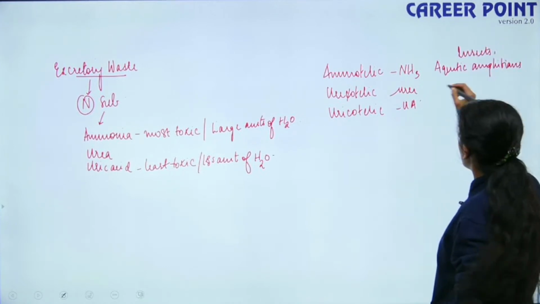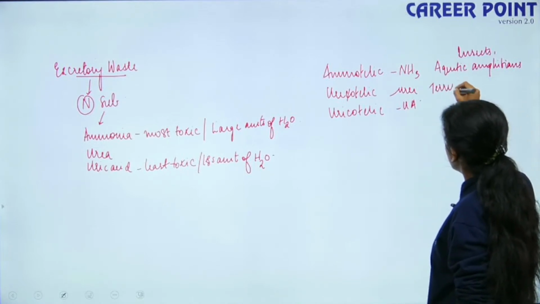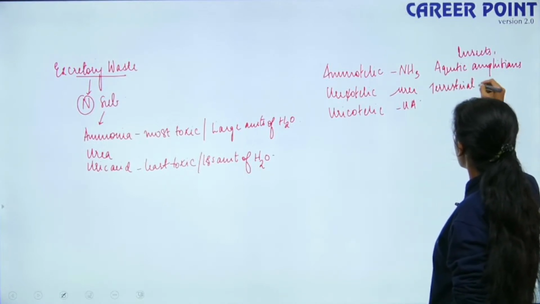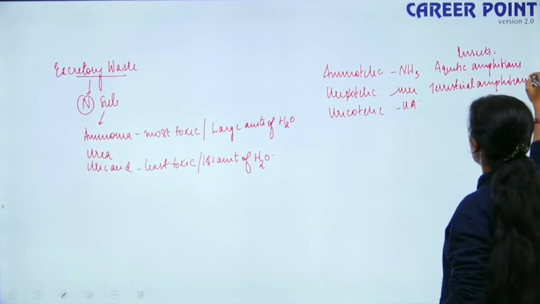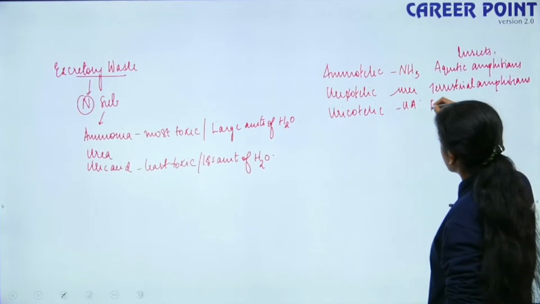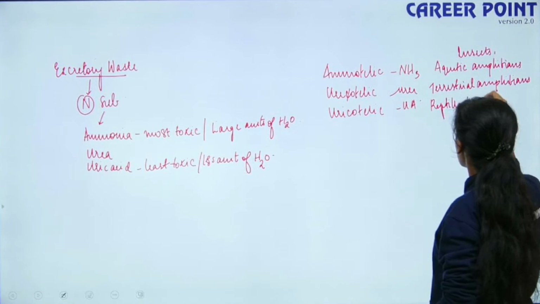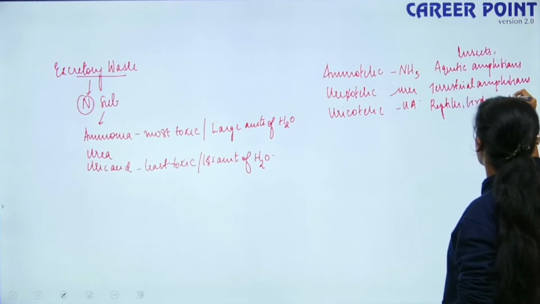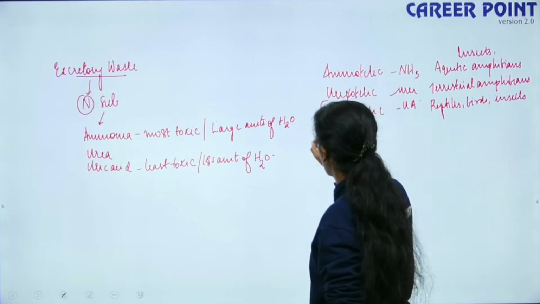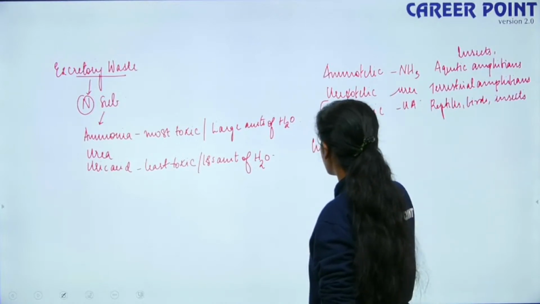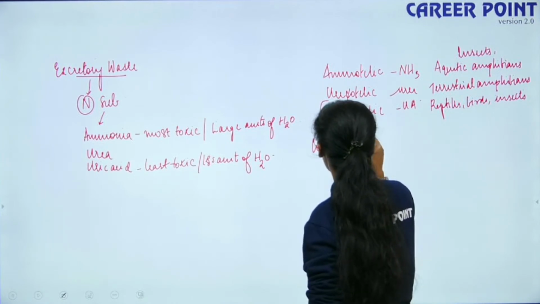Then you have urea. Urea is excreted by terrestrial amphibians and marine fishes. Please remember. Then uric acid is excreted by your reptiles and birds and to some extent insects as well. Urea is converted in the liver and then it is excreted out through the kidneys.